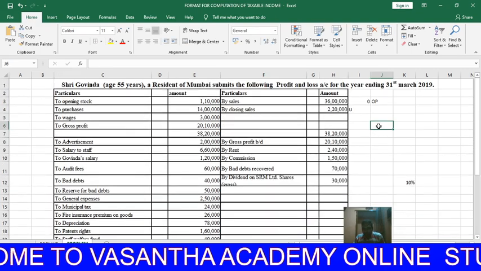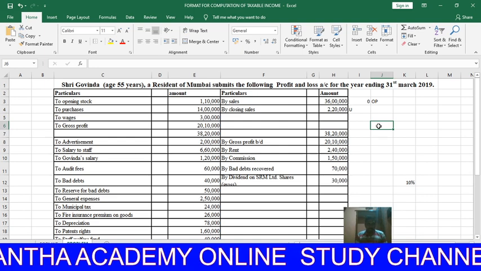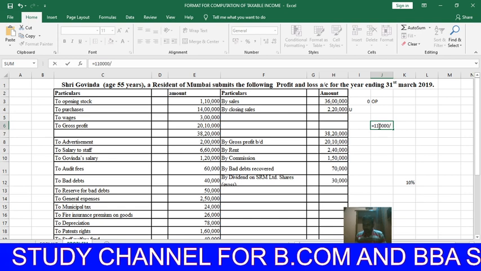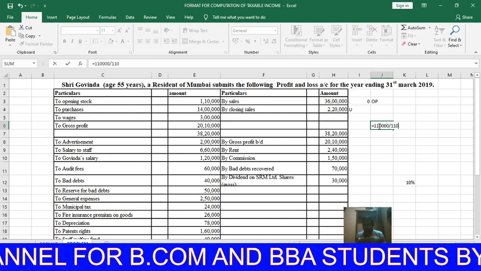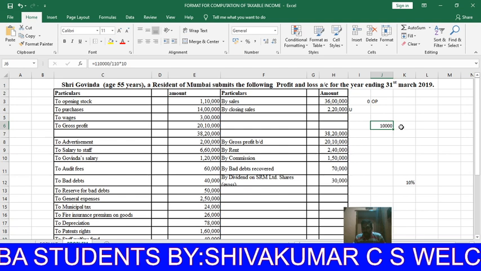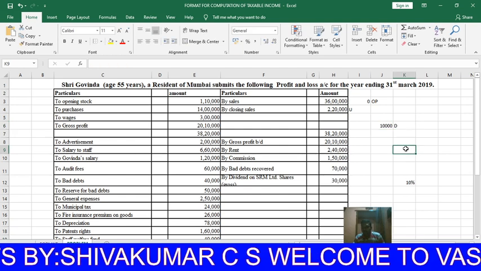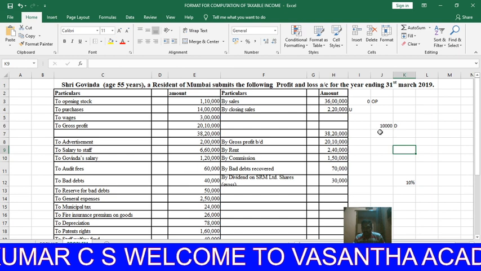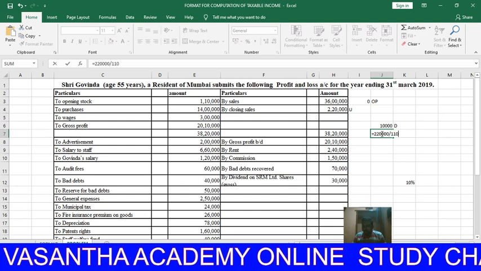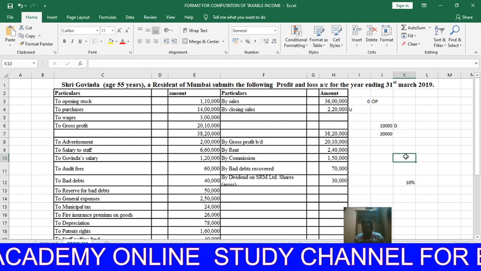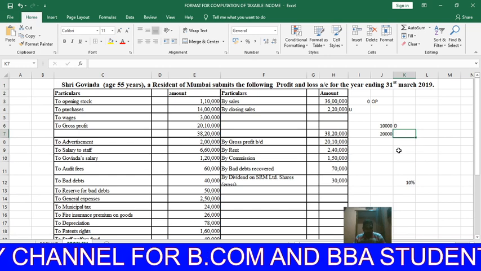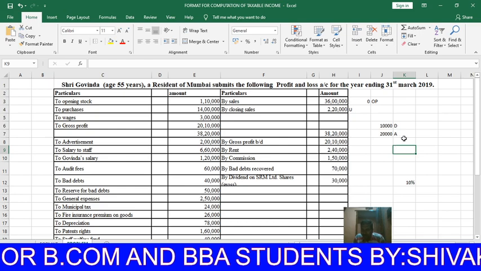Here I also explain how to calculate the opening stock. How much is the opening stock? The opening stock is 1,10,000. Over 10% overvaluation, 110% is equal to 1,10,000, so 10% is 10,000. Yes, the overvaluation of opening stock, 10,000, is disallowed expenses. Then how to calculate the closing stock? The closing stock is 2,20,000 divided by 110 into 10%. Then the 20,000 overvaluation of closing stock is deducted from the net profit. Therefore I marked it as A.